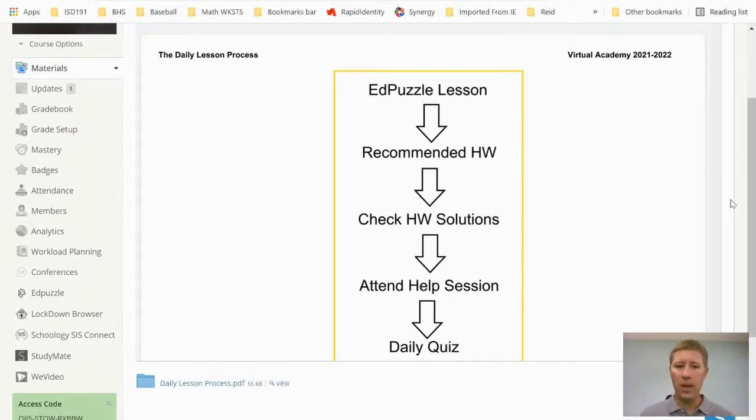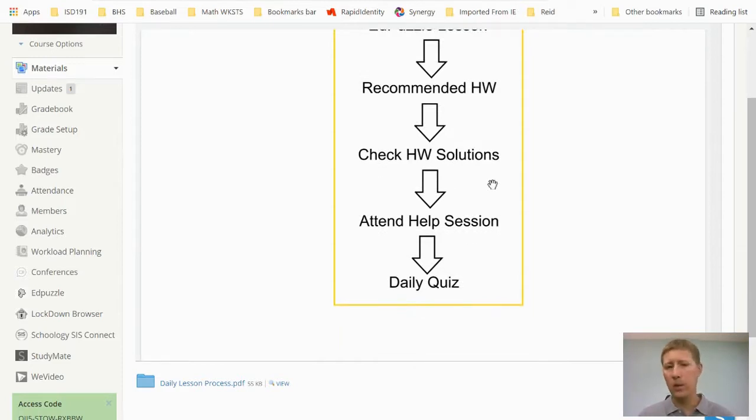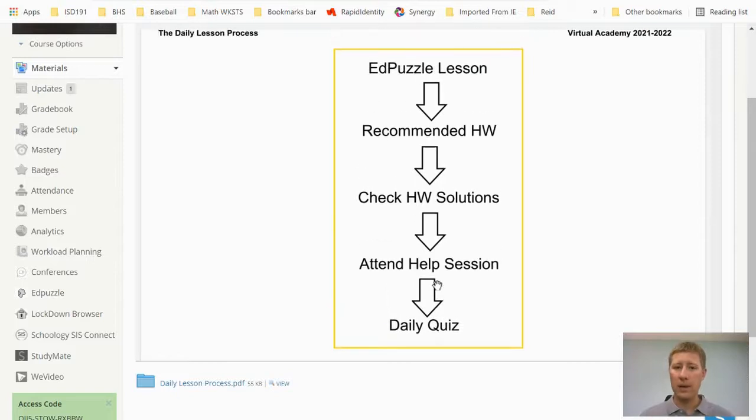Since we don't have any in-person classes, this is the progression that you should be taking. For each lesson or for each day, there should be an Edpuzzle lesson. Then there's a recommended homework. I also post the answer key for the recommended homework, so you can check your own homework solutions and see if you're getting things right and you're doing okay. If you're not doing well and you need some help with that, or if you have questions on it, I recommend attending that daily help session that I had posted. And then last is a daily quiz. Okay, so again, that's the process every day.